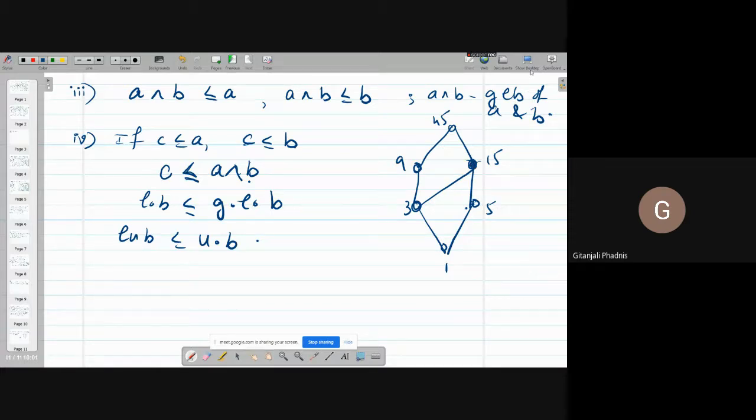Okay? So these are the examples of lattices. Have you understood lattices? Yes, ma'am. Okay, so we will continue with some more properties. Those are theorems which we have to do.